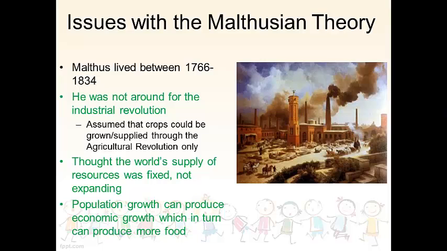Wrong on that. And also, population growth is a positive thing, and here's why. Because it can produce economic growth. And when we have economic growth, well, we have more jobs. And when more people are working, well, maybe more people can produce more food. All right? So, these are the three major criticisms right here. But there is one thing that is still around today that Thomas Malthus would be extremely happy about, that his theory is still holding true, and that is these negative checks or natural checks on the population. And one specifically that plagues us all, you'll see in a second why I said that, is disease. Let's get to that real quick.